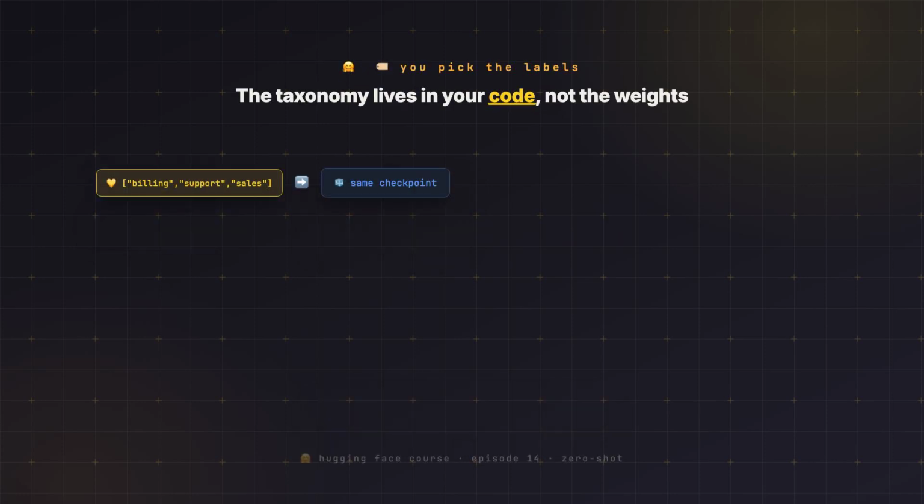So the labels become an argument, not a decision baked into the weights. You pass candidate labels, billing, support, sales today, and three completely different strings tomorrow, and the same checkpoint handles both. Nothing is retrained, nothing is reloaded. This is the whole pitch of zero-shot. The taxonomy lives in your Python list, where you can edit it in a heartbeat instead of being frozen inside a source file you'd have to rebuild.